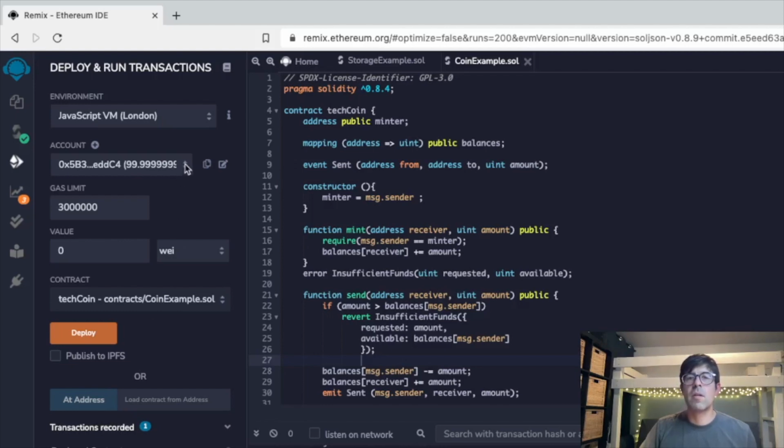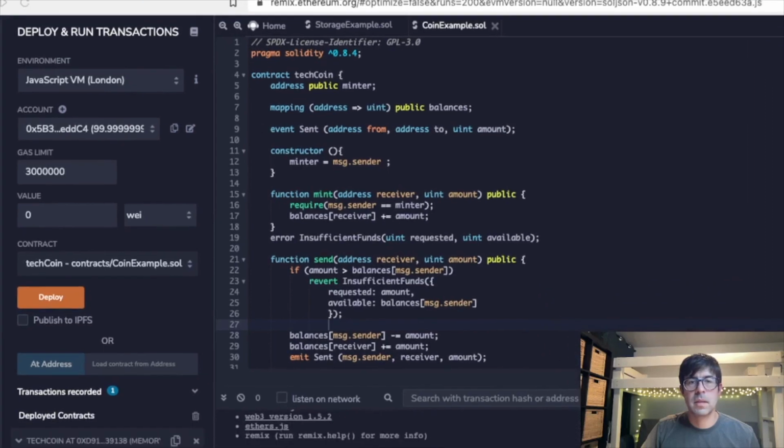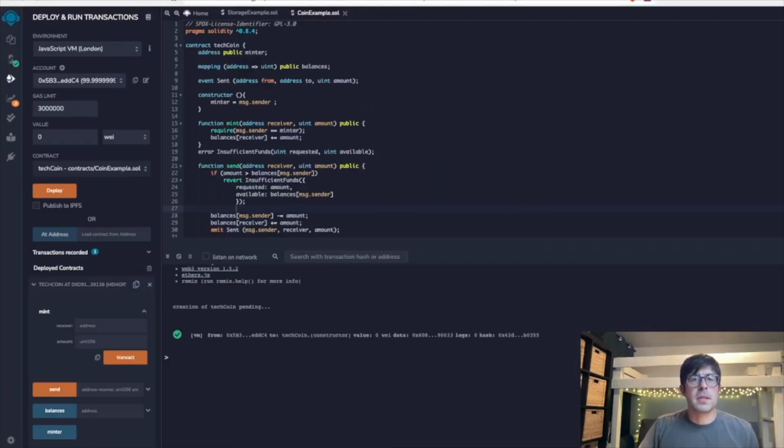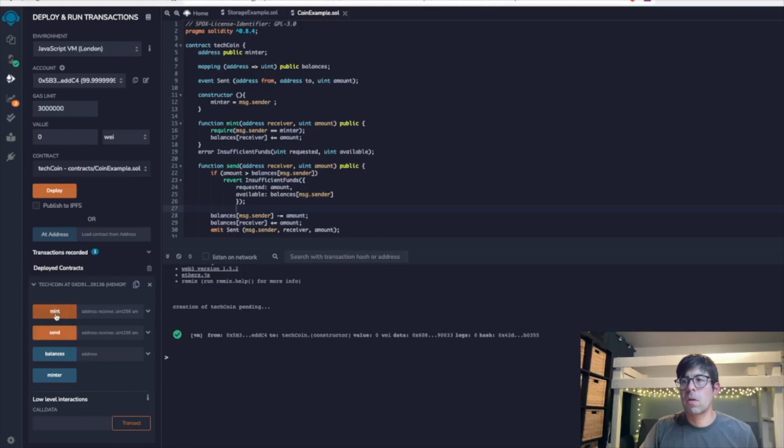Let's go ahead and change the view here so you all can see this. It's a little bit more difficult to see, so I'll do my best to describe what's going on here. As a reminder, we compiled the contract, we've deployed it now, and so we have the ability to mint tech coins and send those tech coins. And you should see something like this: mint, send, balances, and minter.